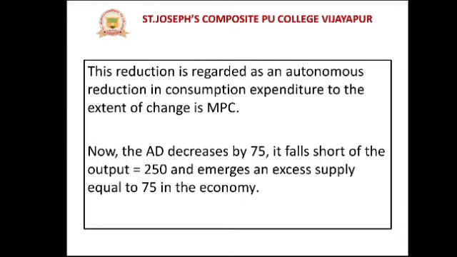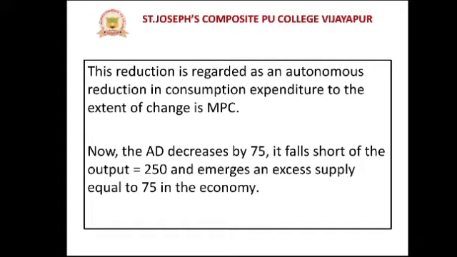This reduction is regarded as an autonomous reduction in consumption expenditure to the extent of the change in MPC. That means expenditure is reduced, so this reduction is regarded as autonomous. Autonomous reduction means independent reduction, without depending on income or savings. So suddenly there is an autonomous reduction in expenditure, and as a result MPC also changes.